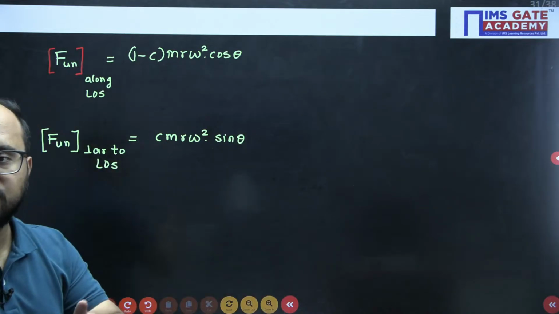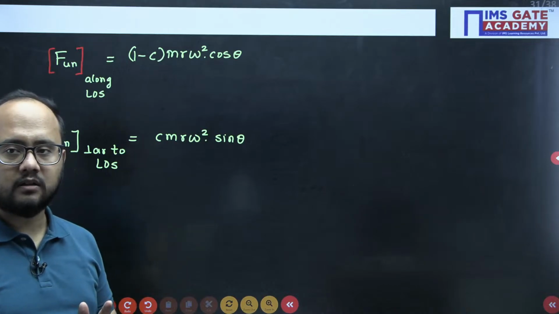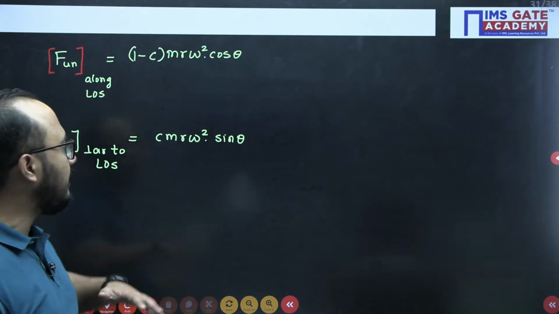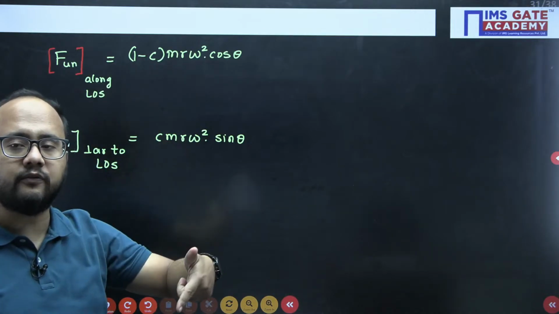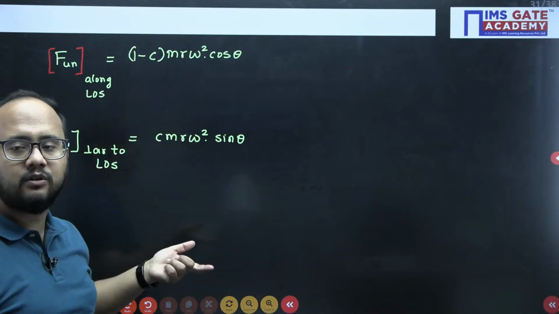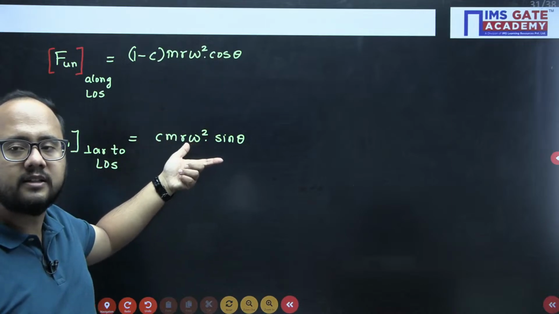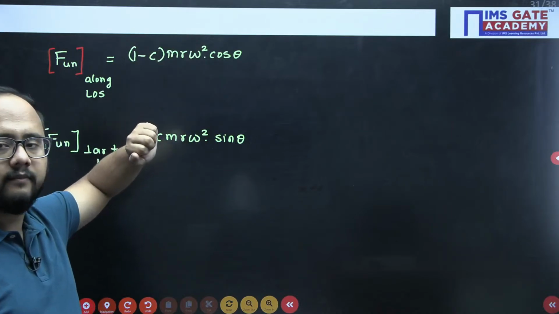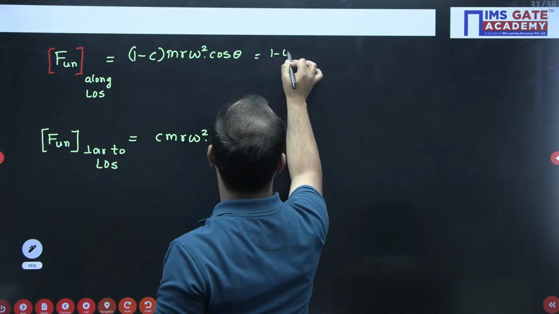Now, one basic point I will tell you to save time. You have to be a little bit smart to save time also. 1 minus C value is what? C value is 0.5, 1 minus C will also be 0.5. So this value will remain same. Once you have calculated this value, automatically you have the same value. So 1 minus 0.5.